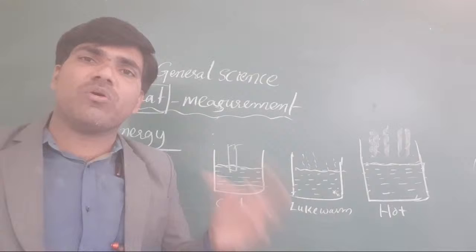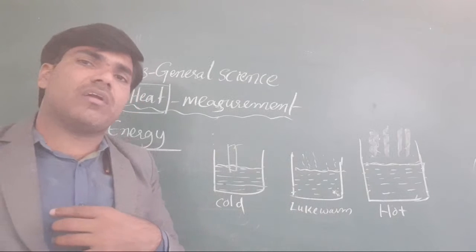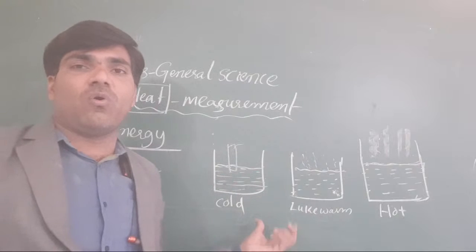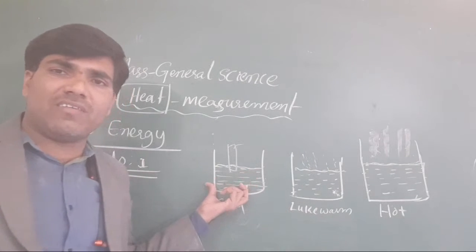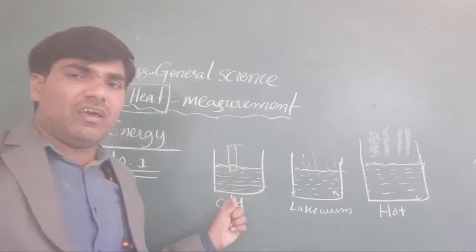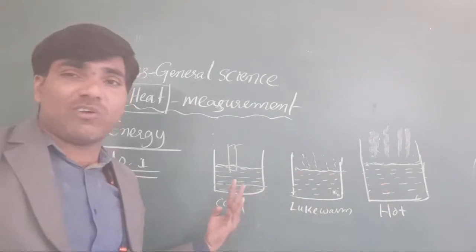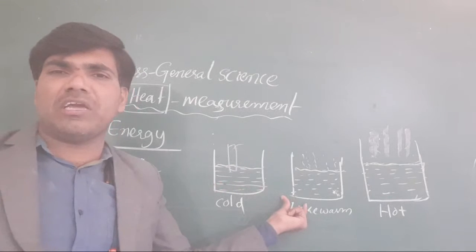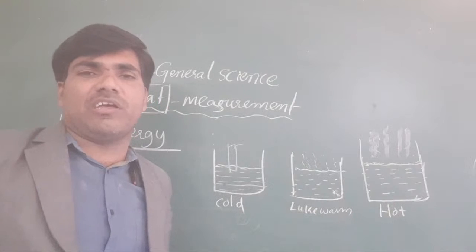In this one, what do you observe? Our body hotness is compared with this water's hotness or coldness. Here, which one is the coldness? It contains coldness. It is the degree of coldness. Once you write the degrees of coldness of all these things, it is a high degree, a low degree, a very low degree of coldness.